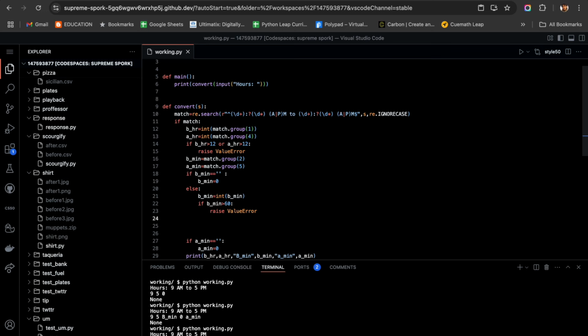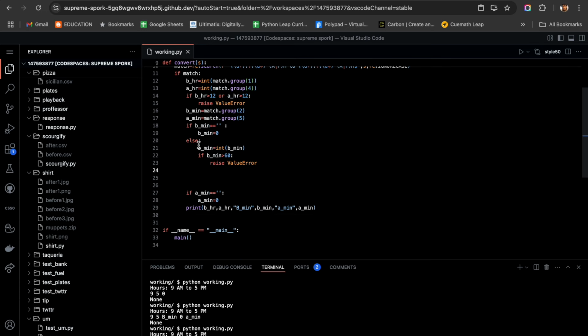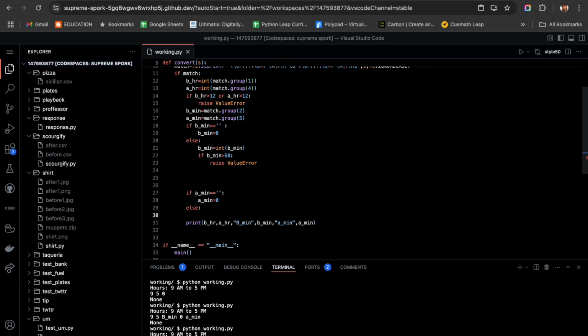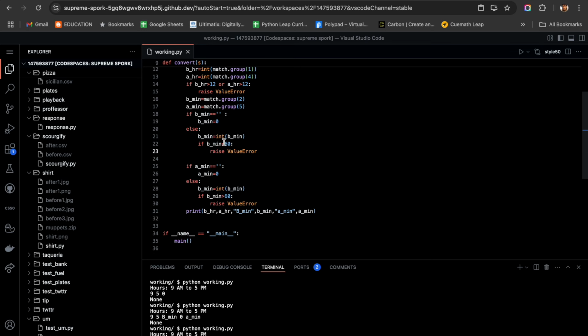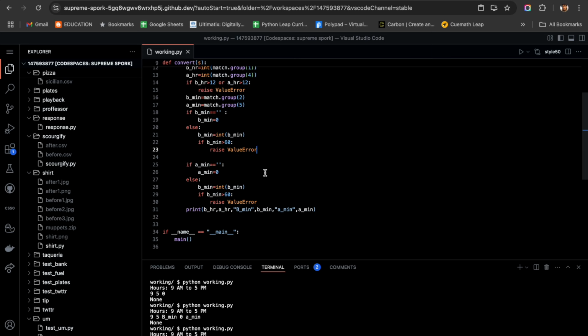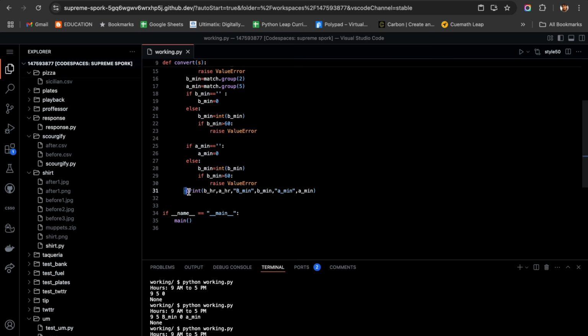Okay, the same way, else nothing is going to be done. So here the minutes checking is available. We have done it. The same thing you can copy and paste in the else part for after minute also. So I think for both before minute and after minute we have done the thing perfectly. Now we have all the values checked whether it is within the range.